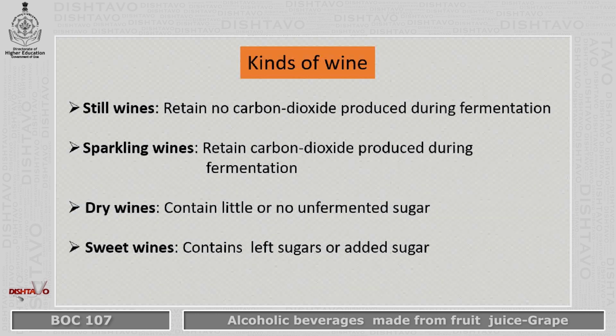Depending on the carbon dioxide retention capacity, you can categorize wines as still wines. They retain no carbon dioxide produced during the fermentation. Sparkling wines, they retain carbon dioxide produced during the fermentation. Dry wines, however, contain little or no unfermented sugar, and sweet wines contain large amount of left over sugars, or at times sugars are added. Here, example can be of lime wine where sugar needs to be added.